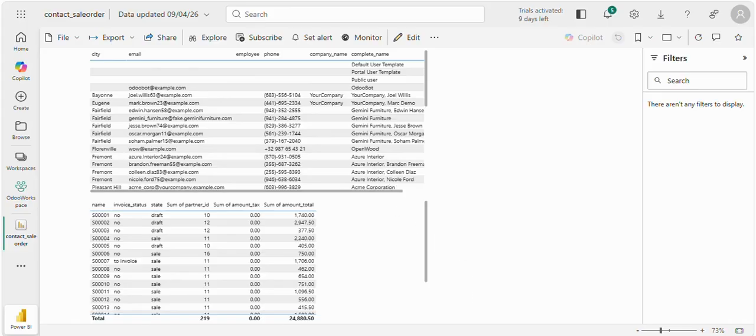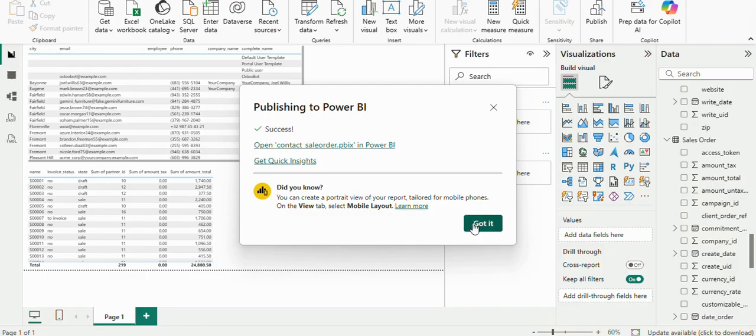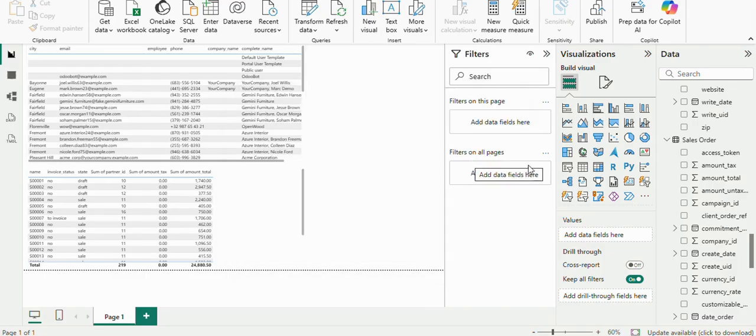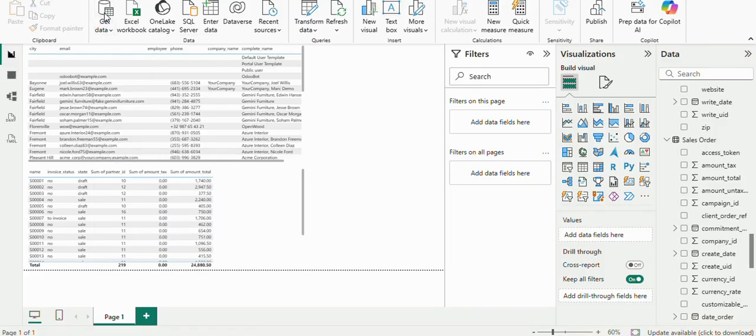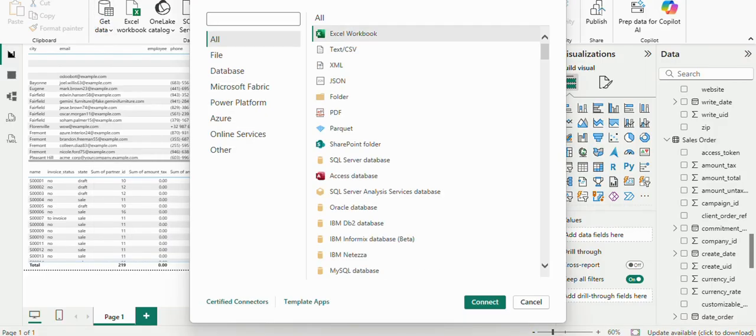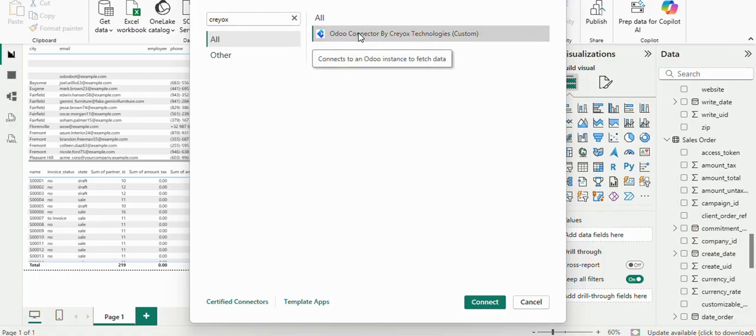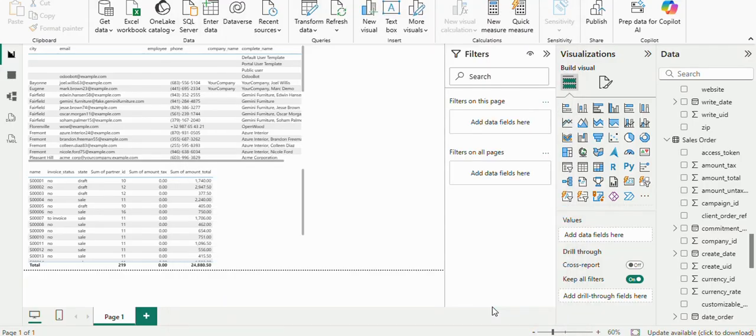One more thing: if you go to your Power BI desktop and again click on get data, if you want some other tables, first I need to select Creyox, then click on connect.